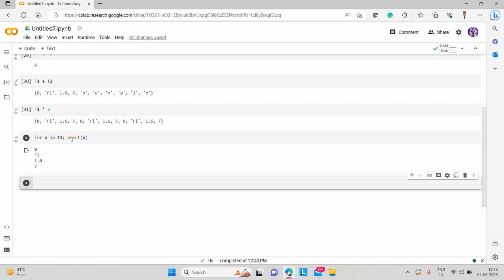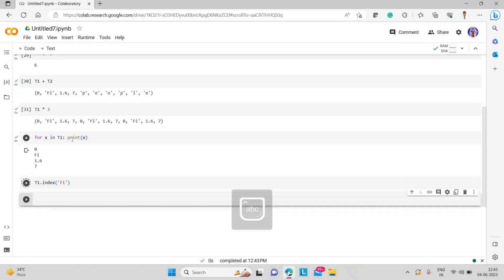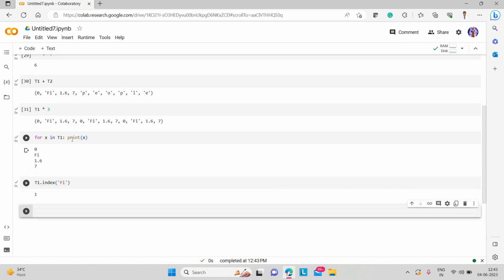If we want to find a particular element's index in t1, we can write t1.index, then the element value whose index we need. Let's find it for fi. It has index 1, because in Python indexing starts from 0. The first element would be 0, then the second would be 1, 2 and so on. So fi is 1.